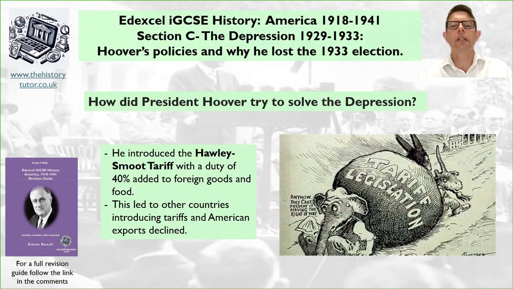Hoover also thought that by using tariffs he could stop competition from other countries and help boost trade in America. So he introduced the Hawley-Smoot tariff, with a duty of 40% on foreign goods and food coming into America. However, this failed. This led to other countries introducing tariffs, and American exports declined as well.